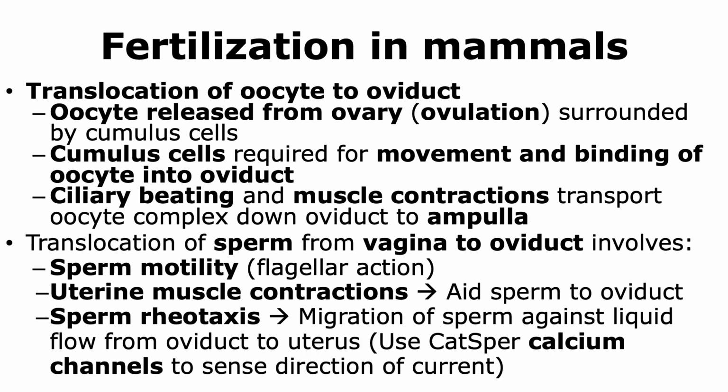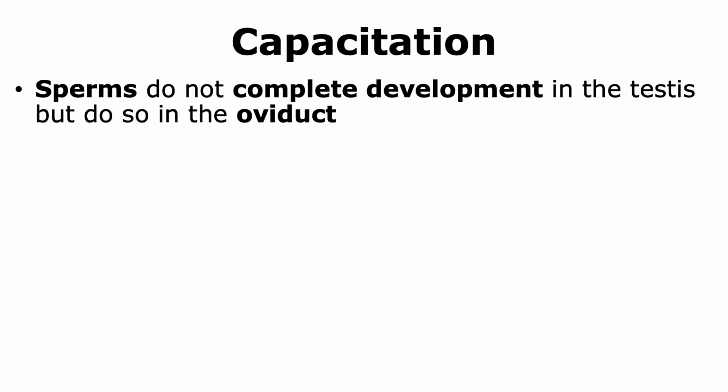The sperm also show rheotaxis, which is the migration against a liquid flow. The liquid normally flows from the oviduct to the uterus, and the sperm are able to swim against this liquid flow to go from the uterus to the oviduct. This process uses the CatSper calcium channels that are present in the sperm to sense the direction of the current.